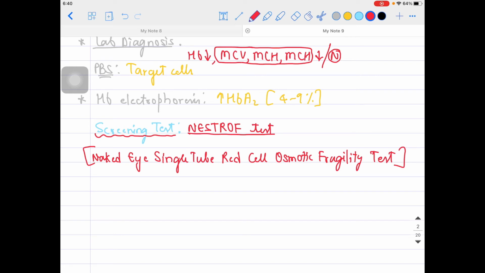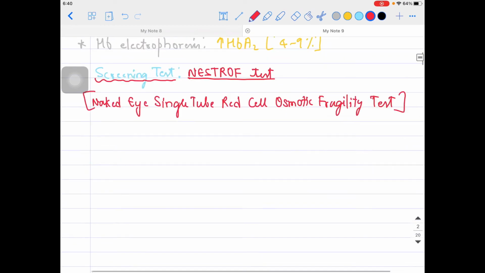Okay, now we have talked about the beta thalassemia major, we have talked about the beta thalassemia minor. Beta thalassemia intermediate will be having a similar kind of symptom, in between the thalassemia major and thalassemia minor basically. Usually they do not need much treatment because mostly they are also asymptomatic.